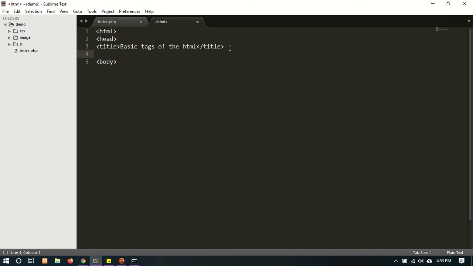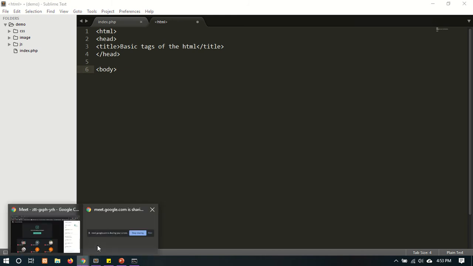After title we have to close our head tag also. After head there is a body. In the body tag we write all the designs, all the code of the page.